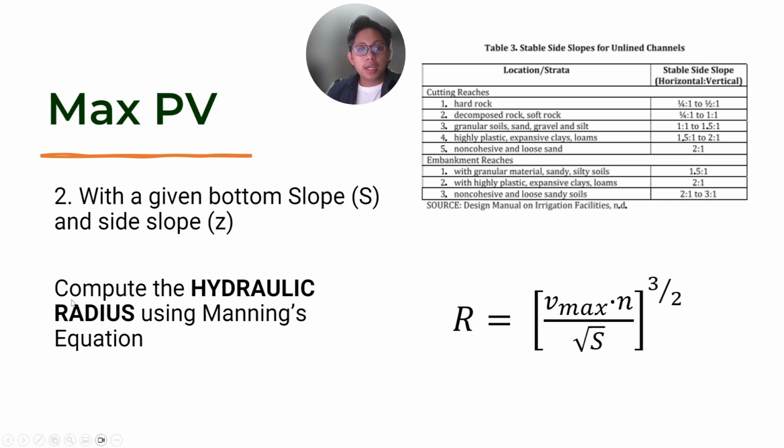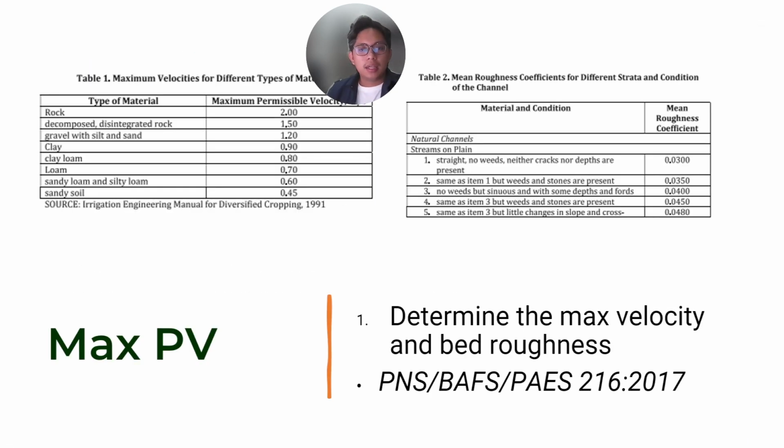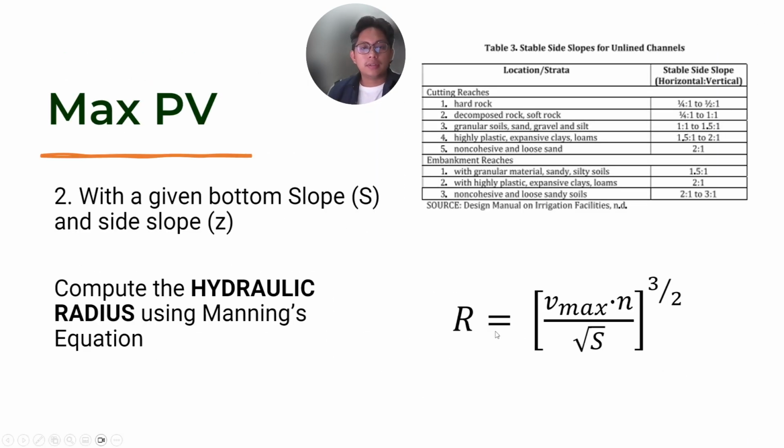So your next step here is to compute your hydraulic radius, your R, using your Manning's equation. Basically, this equation is just the Manning's equation, but with R isolated. So if I isolate R on one side, it's this one. They're the same thing. It's the same equation.